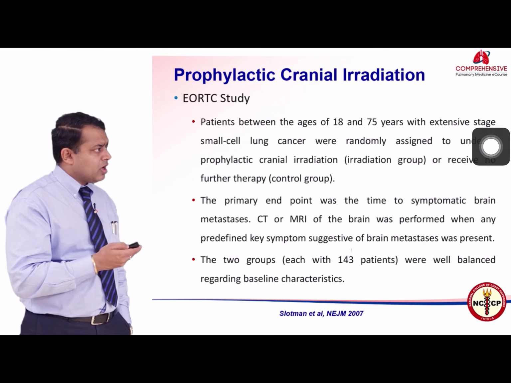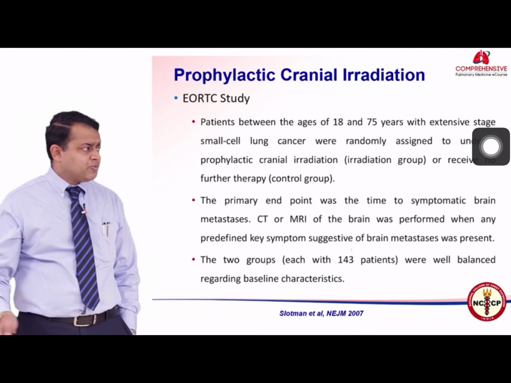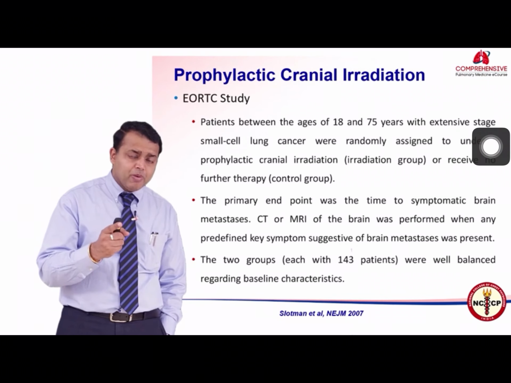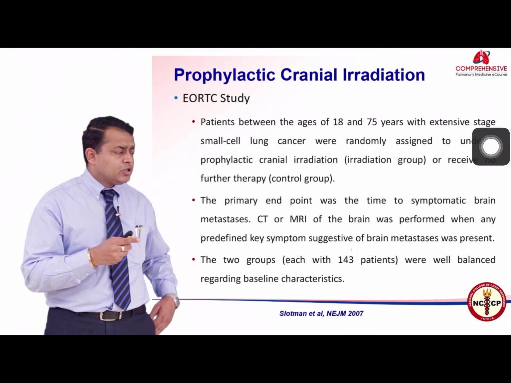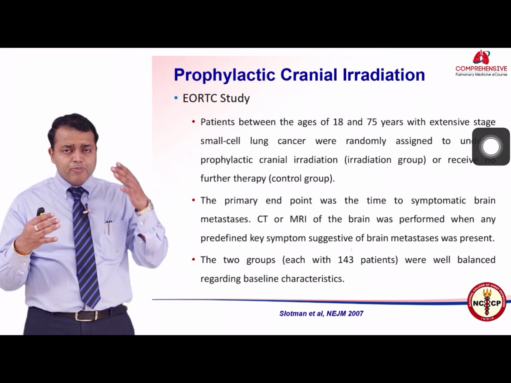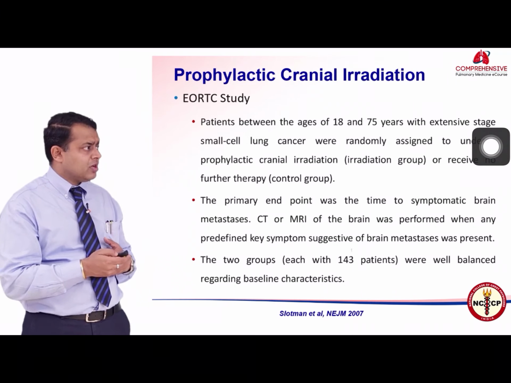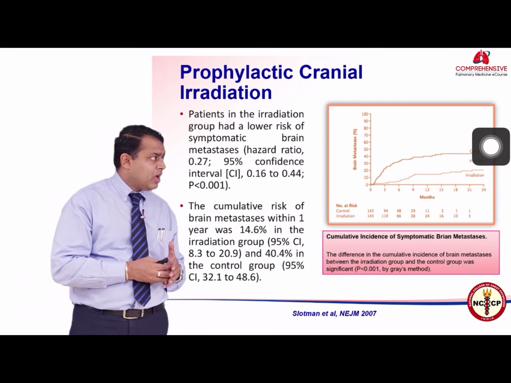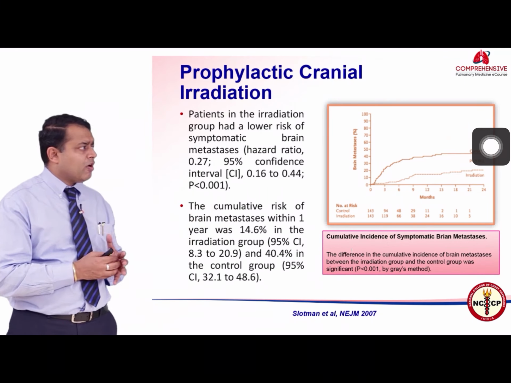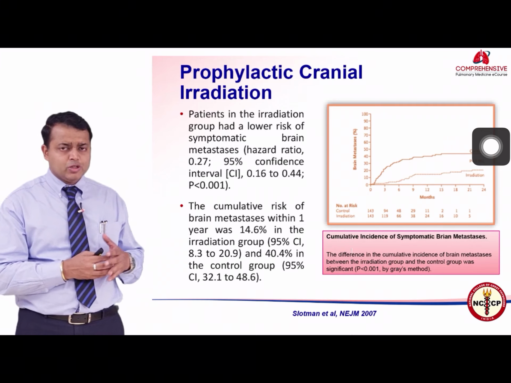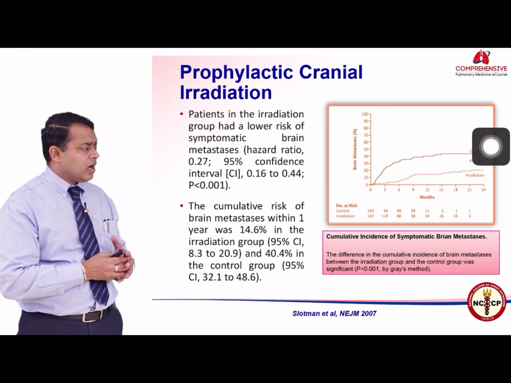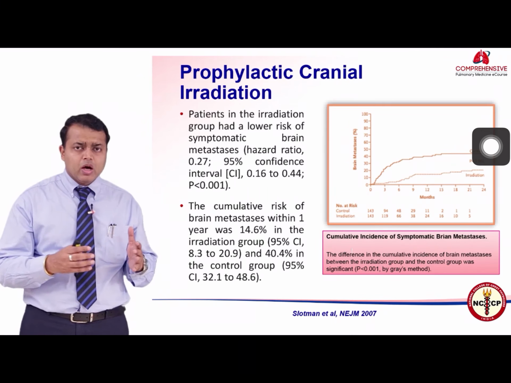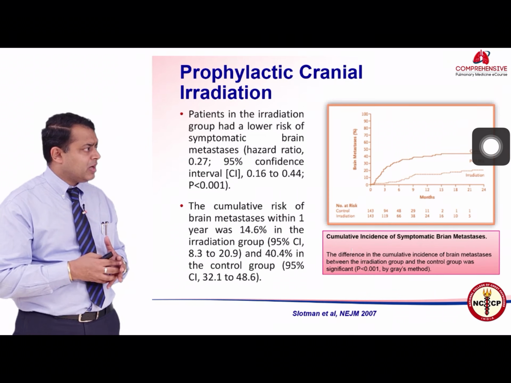This is a standard of care, as per the EORTC study, which was an NEJM publication in 2007. It showed that patients who receive prophylactic cranial irradiation have a survival benefit to the tune of almost 5%, and the hazard of developing a brain metastasis or a symptomatic brain metastasis decreased by almost 75%.